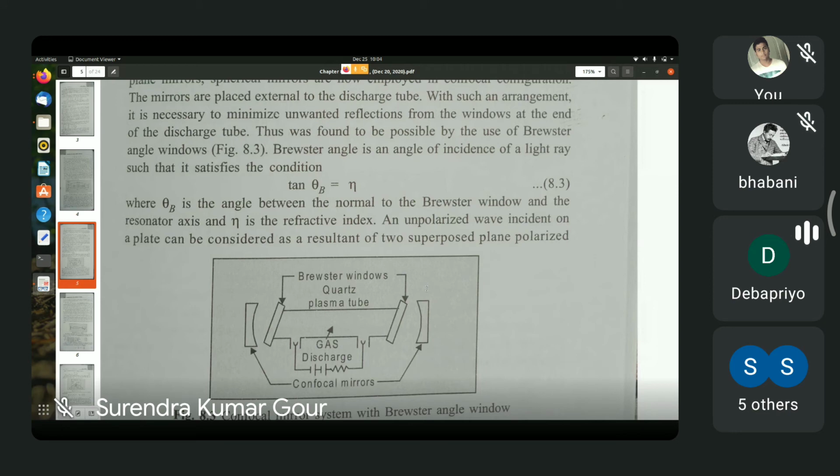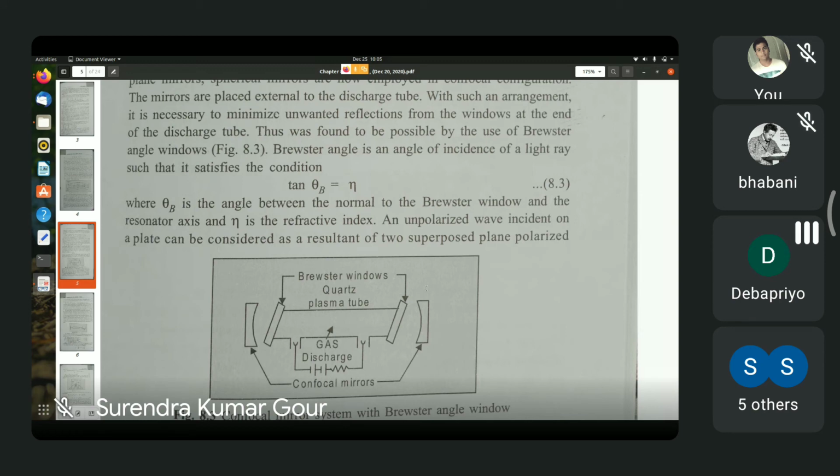Now, if the angle of incidence equals a particular angle known as the Brewster angle, whose value theta_b is given by the equation tan theta_b = eta. Remember that in Lord's book, eta represents the refractive index. So if the refractive index of the glass slab be eta for that particular wavelength of light, and the angle of incidence satisfies tan theta_b = eta, then the reflected light will be fully polarized. It will be fully linearly polarized light.